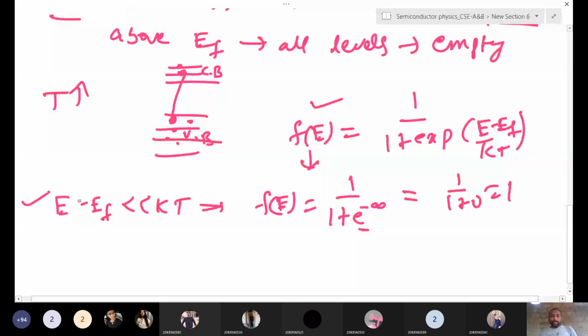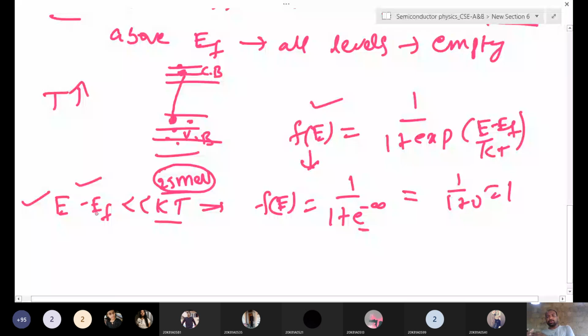Low temperature means in the valence band only, all states are filling. f of E equal to 1 means what? We are getting 100% probability of a state being occupied, or electrons filling that state. That is 100% probability, which is possible at very low temperature, with electrons filled in the valence band only. That is what we discussed from the start. At low temperature, all electrons are filled in the valence band. These electrons are bound to the nucleus. That same condition we proved using the Fermi-Dirac function.